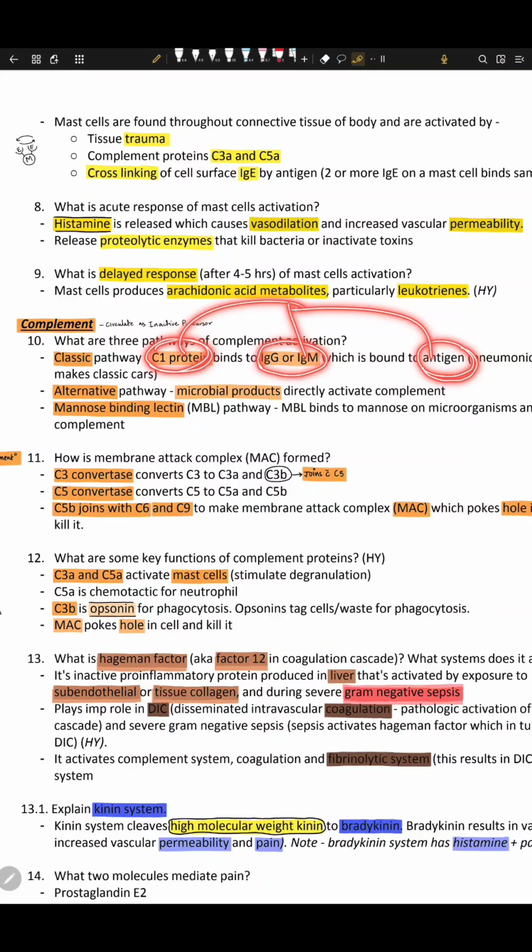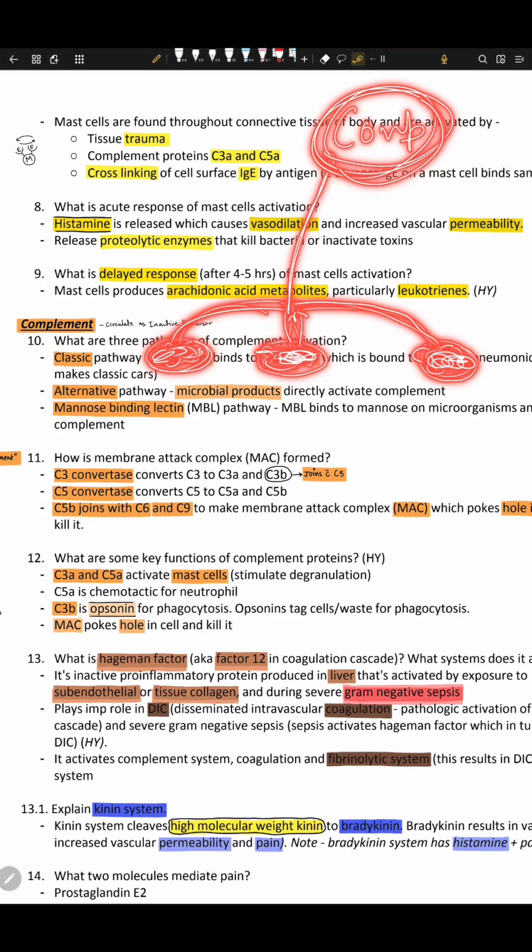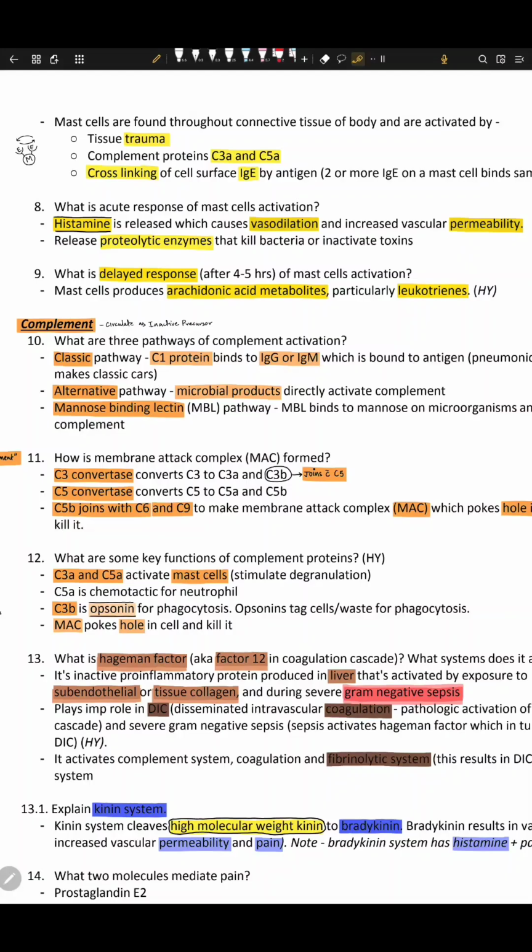Once they are all joined together, because you always need an antigen. Against whom are you going to make an immune response if you don't have an antigen? Antigen is always needed for activation. Immunoglobulin antibodies are also needed, and C1 protein. If you don't have C1 protein, what are you going to activate? So we need 3 things to activate: C1, IgG or IgM, and an antigen. Once they are activated, we call it activation of complement. So this is the classical pathway. It's classical because you have all 3 components of the complement system.